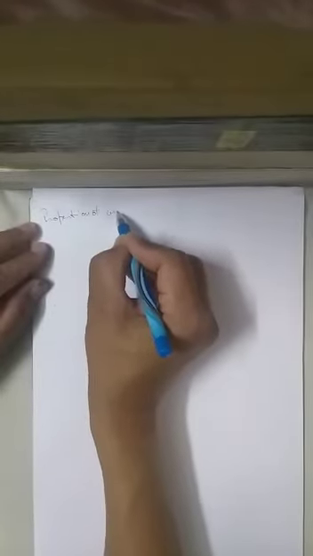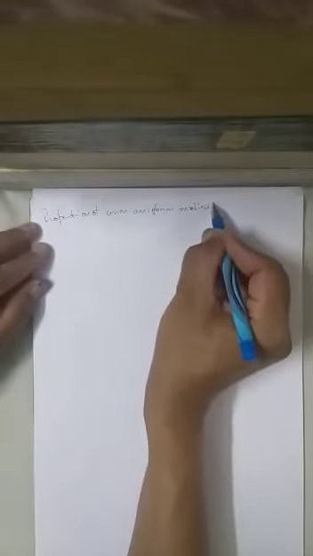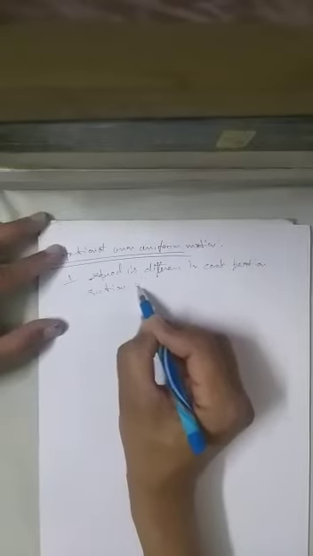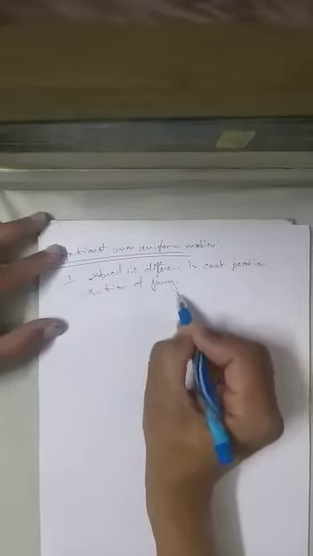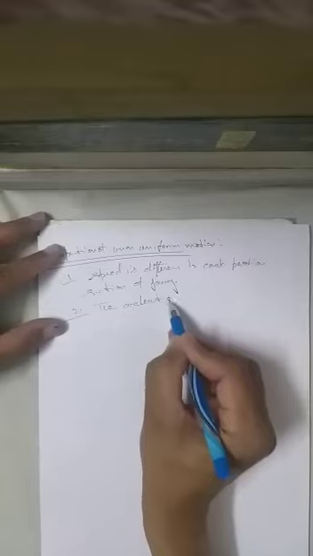Properties of non-uniform motion. Number 1, speed is different in each portion or section of the journey. Number 2, the acceleration is shown